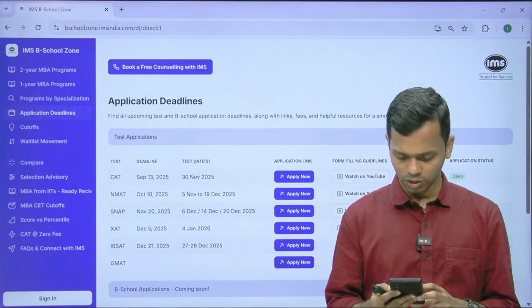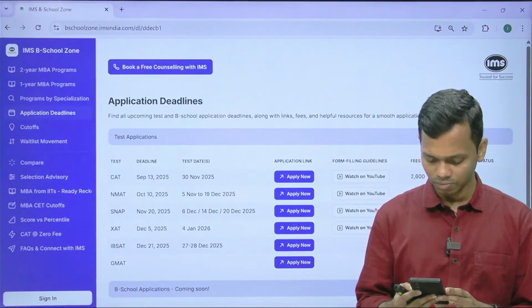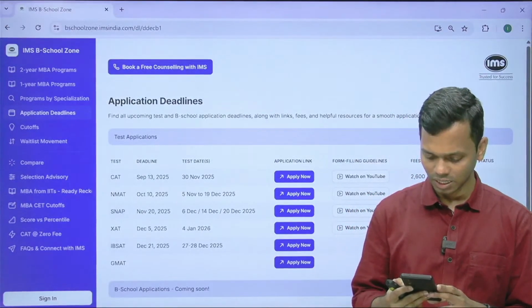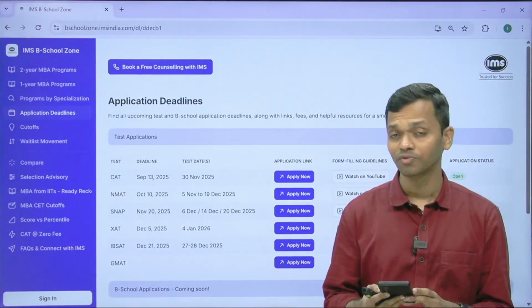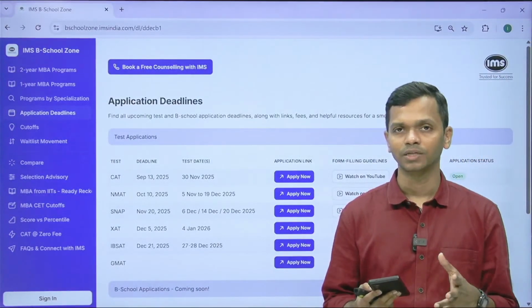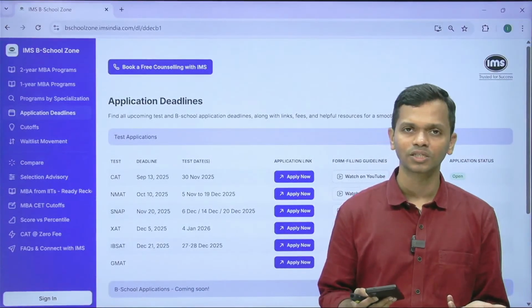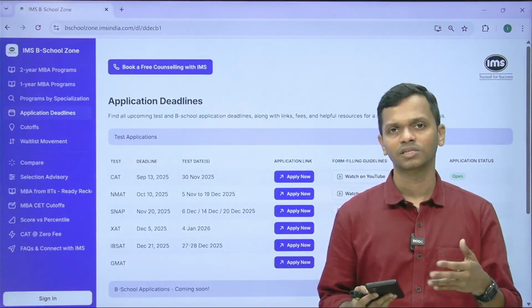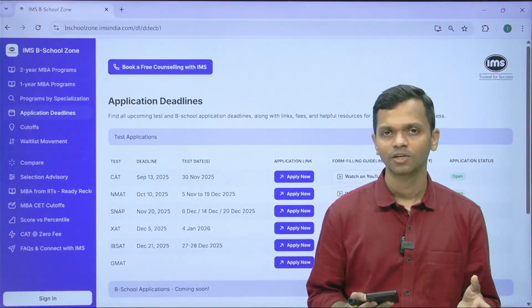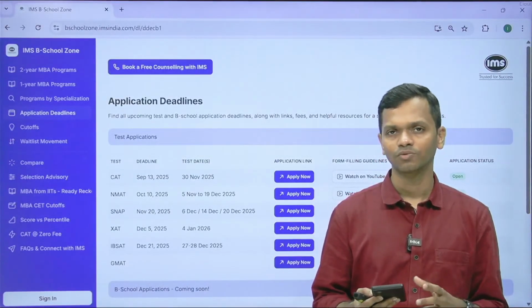Okay, what are the 3 slot dates for NMAT? Because they will be able to see only 5 to 19 December, unlike SNAP, which has 3 confirmed dates. So there are no confirmed dates for NMAT, right? It depends on which city they are getting more applications. On individual centers, they will open more slots for the test. So there are no set dates that you will see for NMAT.